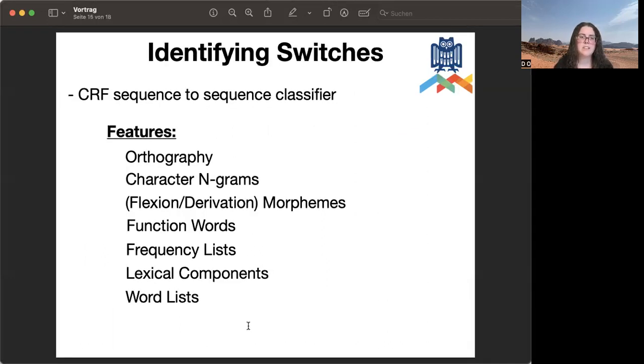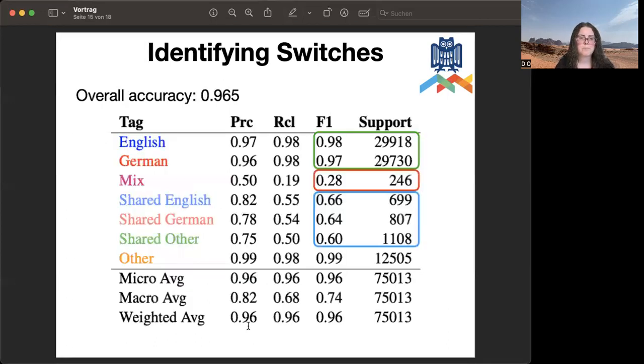For our classification, we use these features: orthography, character n-grams, inflection and derivation morphemes, lists of function words, lists of frequent words, lists of lexical components that are used for named entities, and word lists of named entities. And these are the results. We achieved an overall accuracy of 69.5%.